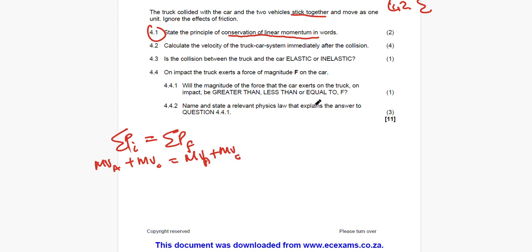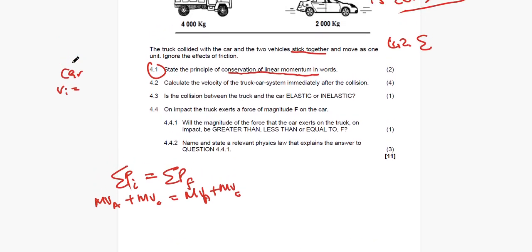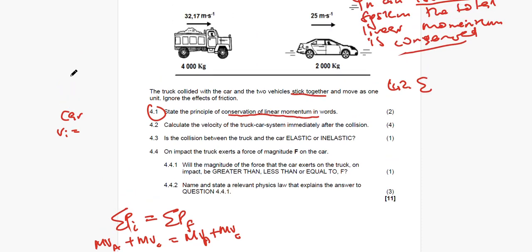What is being given to us? Let us collect our data. We have got our car. Our car had the initial velocity of 25 meters per second, and the mass of the car was equal to 2000 kilograms.